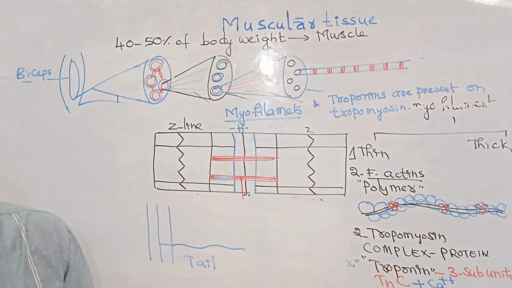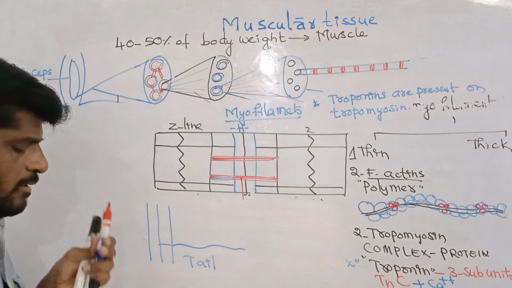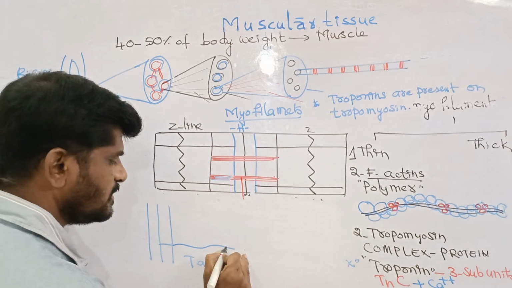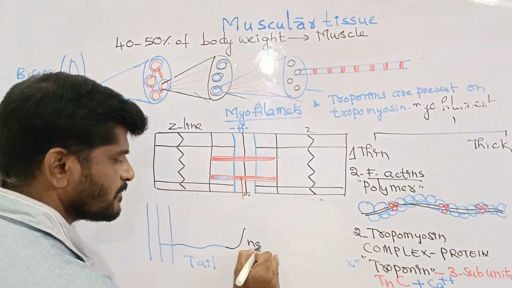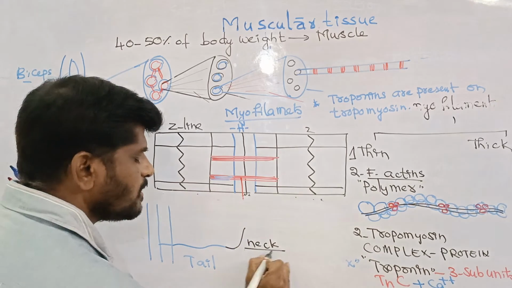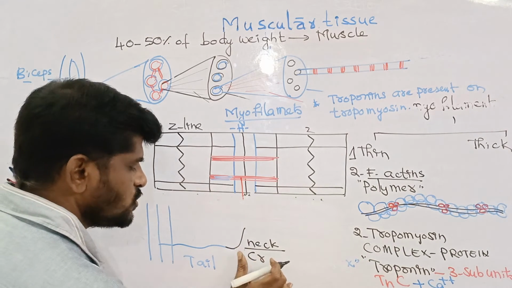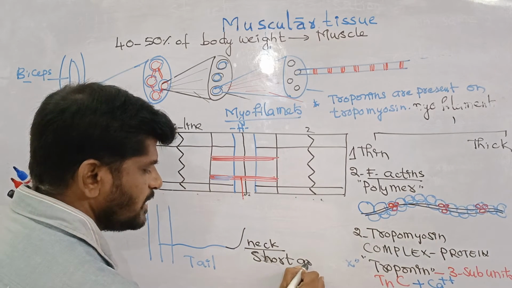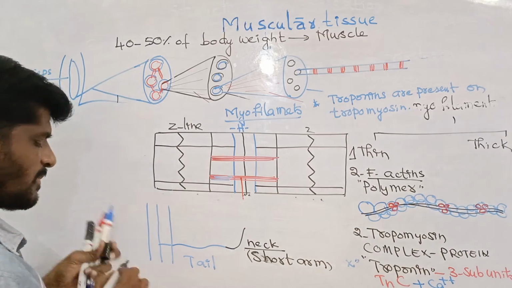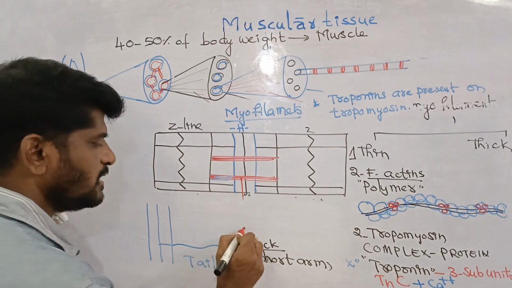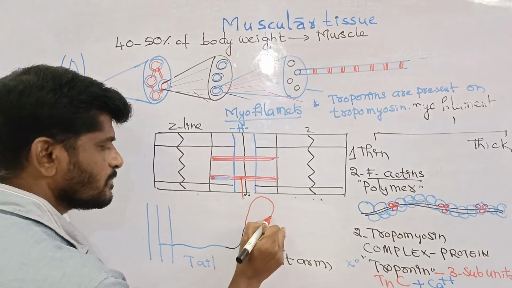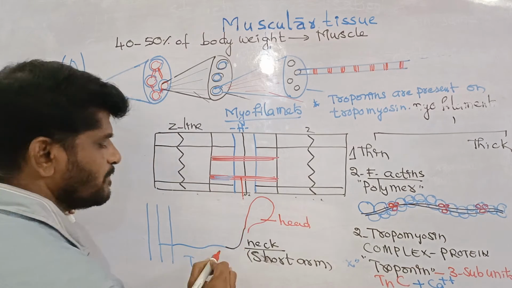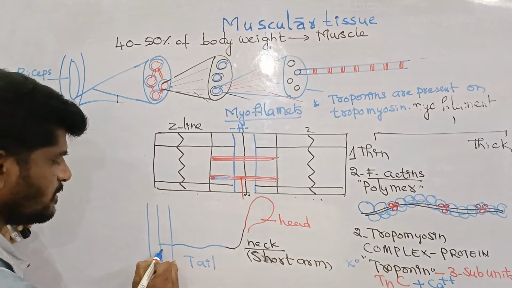Next one. This is the neck. Neck can be called the short arm. Short arm is the neck, and the last part is the head. This is the head of the meromyosin.